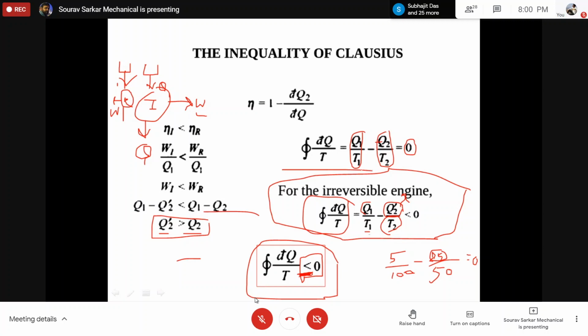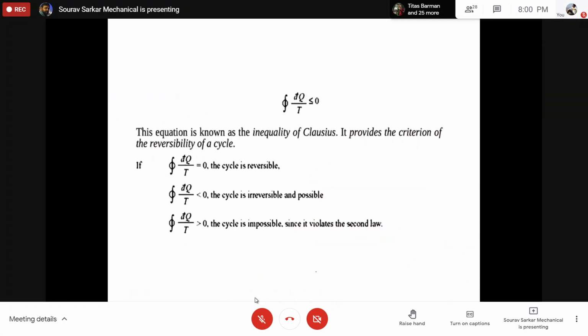So from that we can easily show that if this is 0, if this value got increased, finally this whole thing will become less than 0. So that is basically called the Clausius inequality. So finally the Clausius equality and the inequality can be expressed like this: cyclic integral of dq by t is less than or equal to 0.